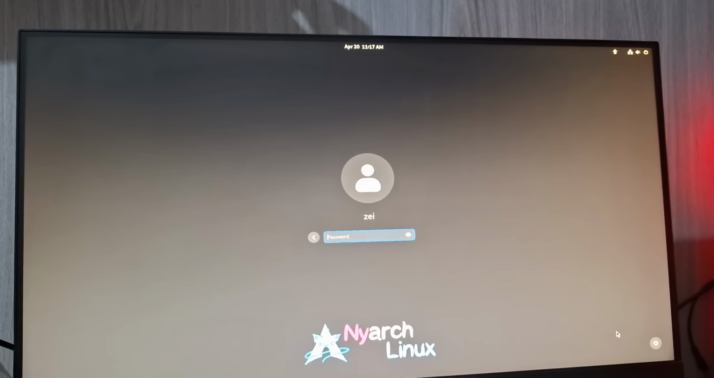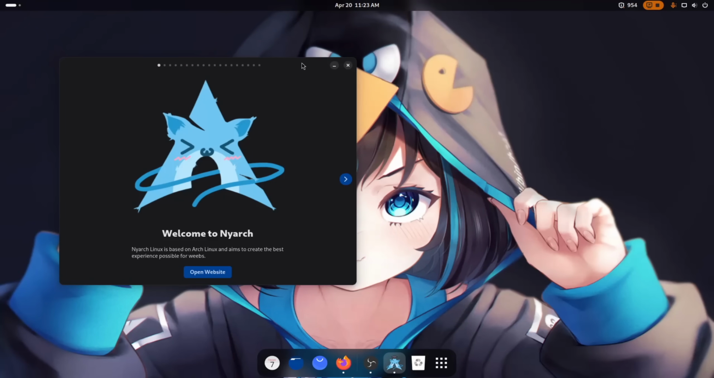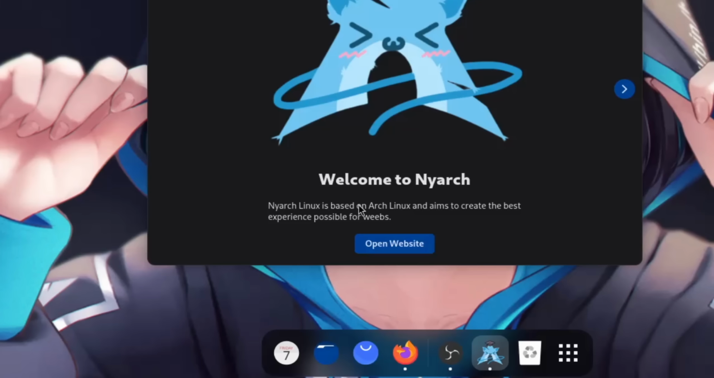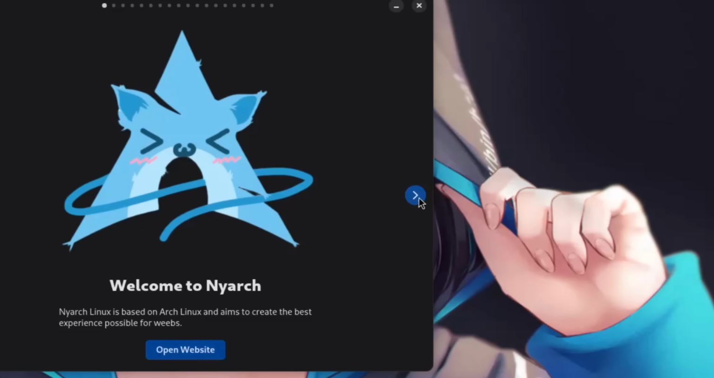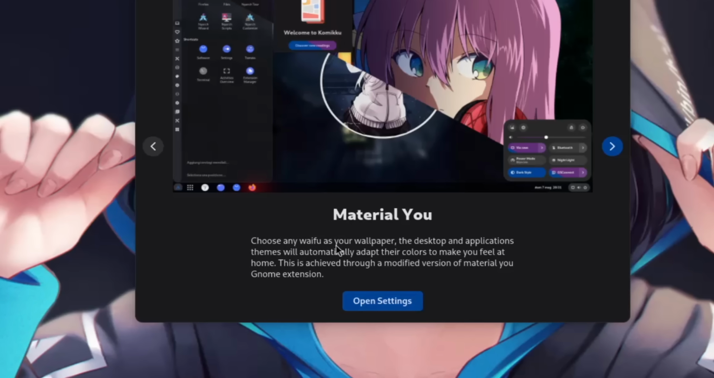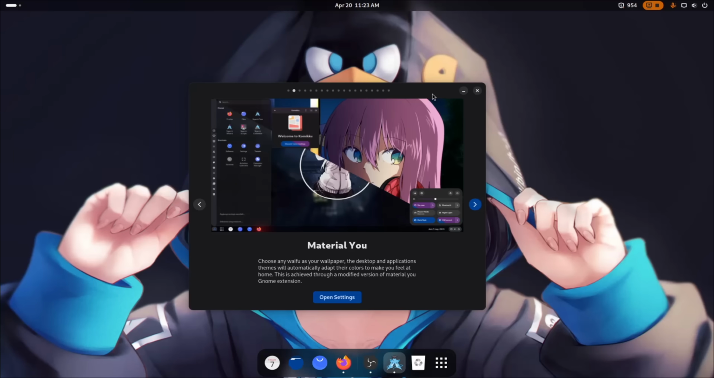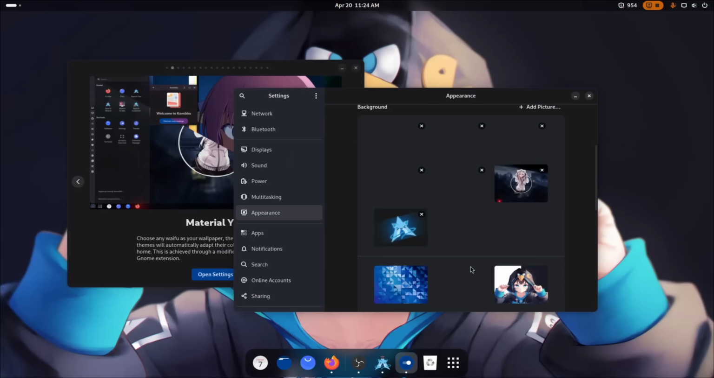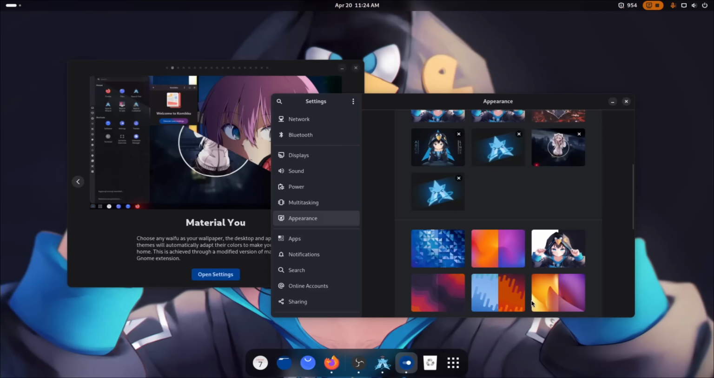Let's just log into my user. Alright, everybody, we're on Nyarch. We have this, which is the Nyarch welcome, I'm pretty sure. Nyarch Linux is based on Arch Linux that aims to create the best experience possible for weebs. I can open the website here, but we're just going to click next. Material You. Choose any waifu as your wallpaper. Oh yeah, and Nyarch uses GNOME. I'm not the biggest fan of GNOME when I'm on PCs, but nah, anyways. Whoa, that is a bunch of wallpapers. It's actually kind of less than I anticipated.